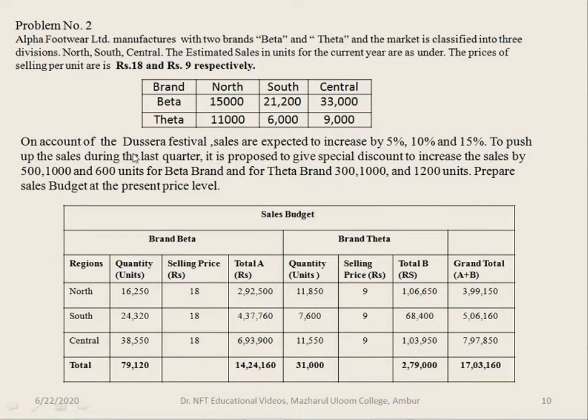And in case of the Dussehra festival, sales is expected to increase for both the brands by 5, 10 and 15 percent in these three north, south and central zones. Again there is a special discount which increases the number of units of sales. So they've asked you to prepare the sales budget. Now let us see the solution.